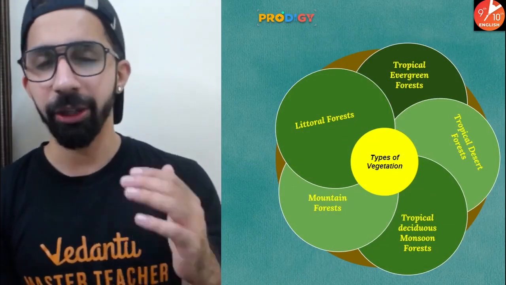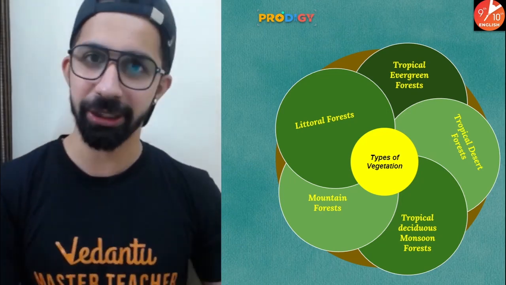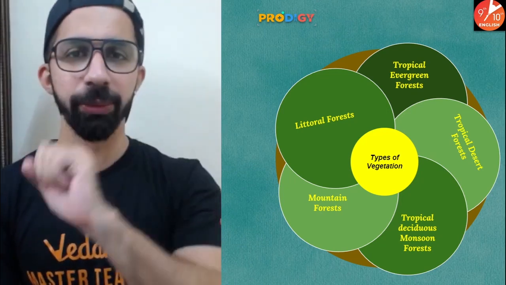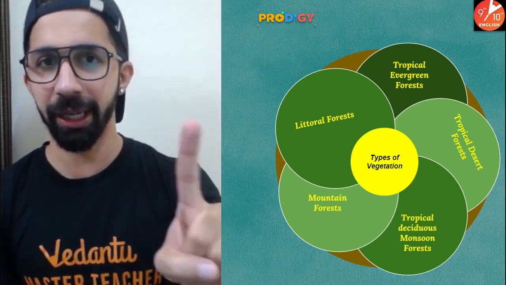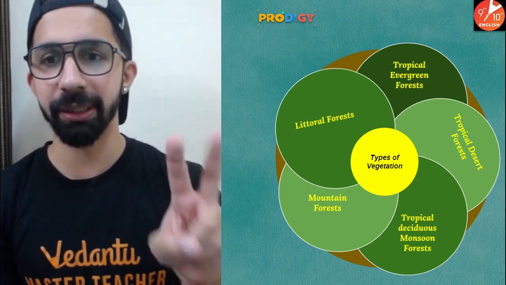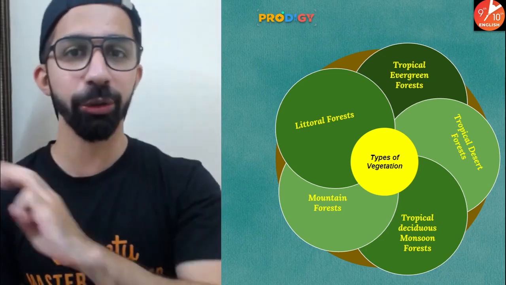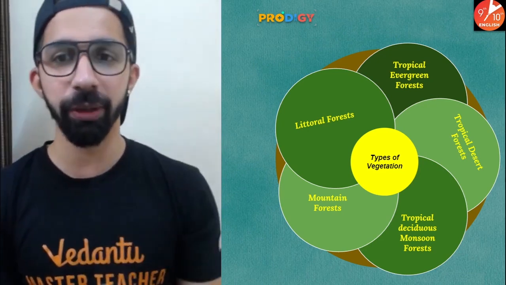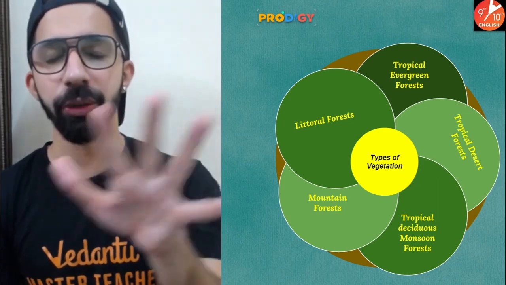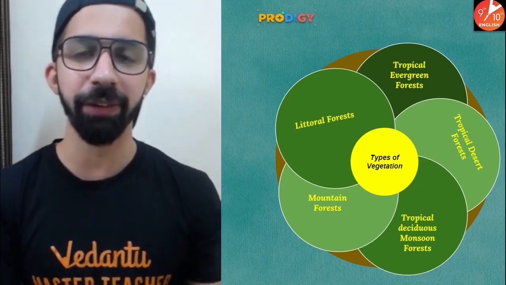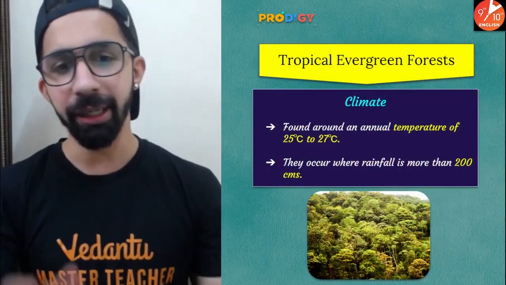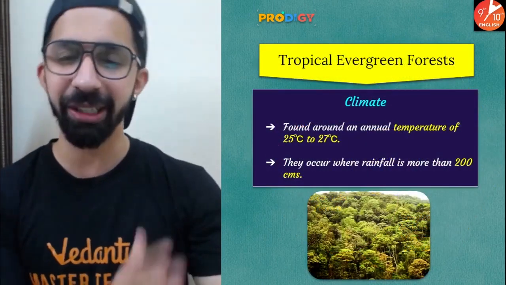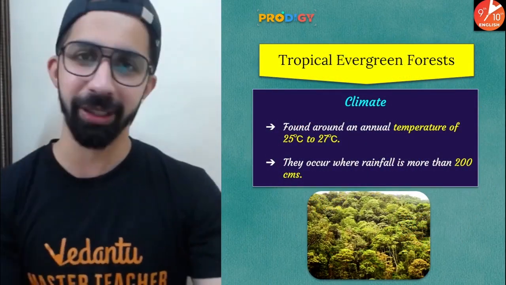Now, guys, let's have a look at the types of vegetation. There are a total of 5 types of vegetation I am going to teach you in this video: tropical evergreen, tropical desert, tropical deciduous monsoon forest, mountain forest, and littoral forest. These are the 5 types of vegetation. Let's start from the very first one, tropical evergreen forest.